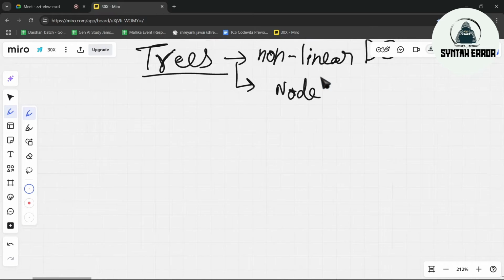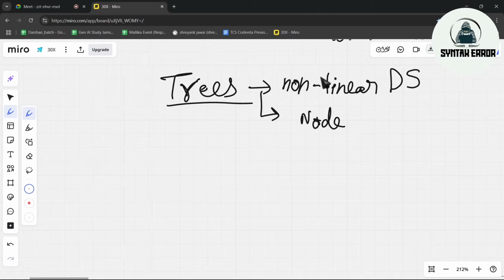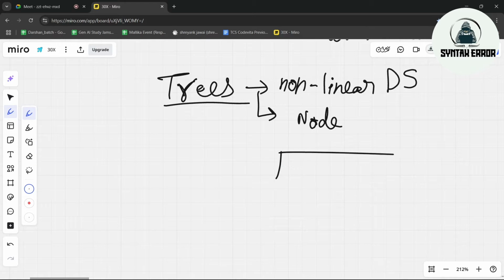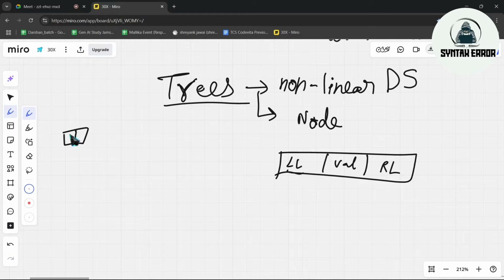But in a particular node in a tree, we will have a value, a left link, and a right link. So the node in a tree contains 3 parts, whereas the node in a linked list contains only 2 parts: the value, which is data, and the link.